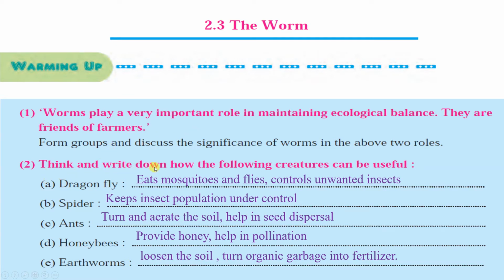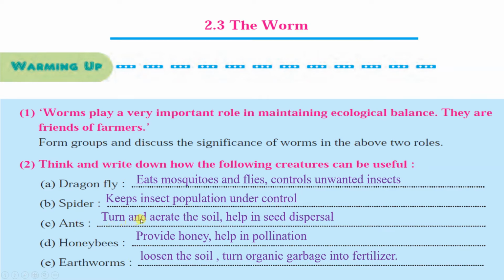Question 2. Think and write down how the following creatures can be helpful. How is the dragonfly helpful to us? Dragonfly eats mosquitoes and flies, and because of it controls unwanted insects, and that's why it is useful to us. Spider keeps insect population under control.